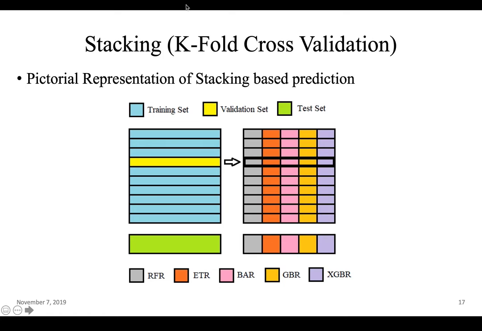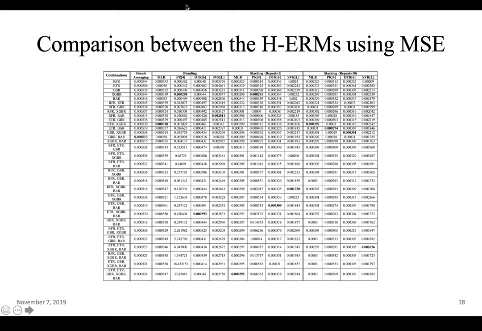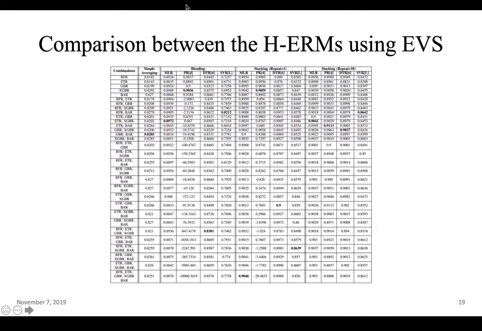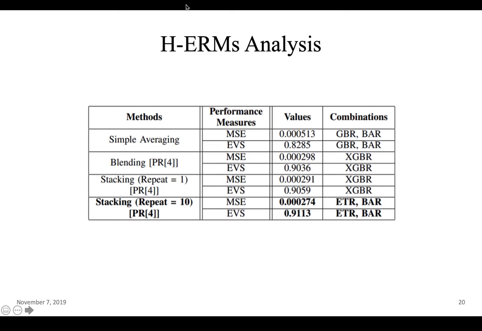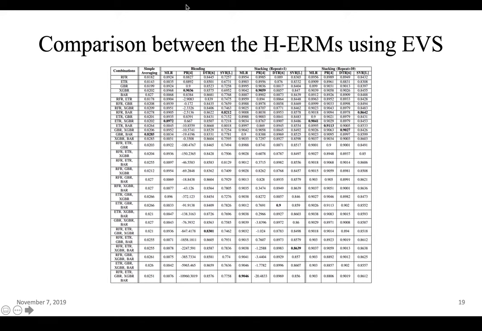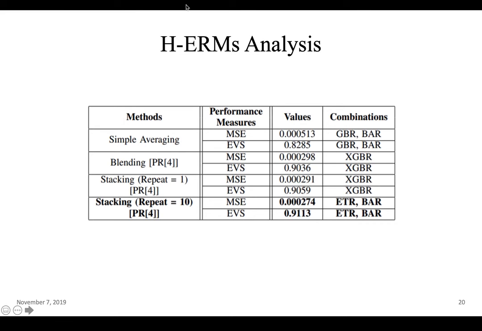So all the results are combined and compared, and the results are shown in these tables, where the comparison between the hybrid ensemble regression models using MSE is shown in this table, and in the next slide we have the same with EVS. It is quite difficult to interpret from this, so we have actually chosen the best models from each of the categories, that is from simple averaging, blending as a whole, stacking with repeat 1, that is the k-fold cross validation, and stacking with repeat 10, that is a repeated k-fold cross validation, and they are displayed in this table.